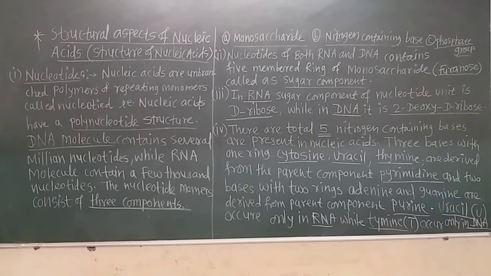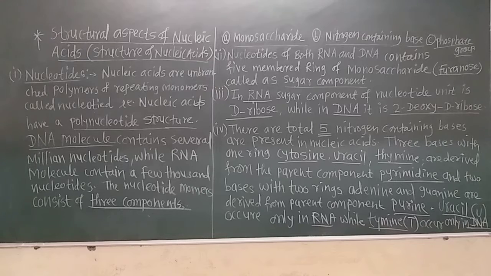Many nucleotides are joined to each other, but a nucleotide is made from three different components, that is sugar, nitrogenous base and phosphate molecule. This is only one nucleotide. Many such nucleotides join to each other and form the polynucleotide chain, and many polynucleotide chains form the nucleic acid.